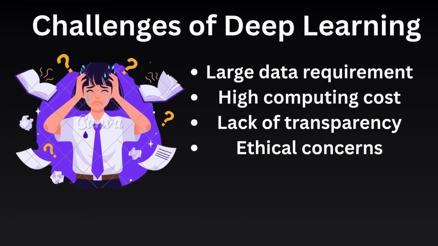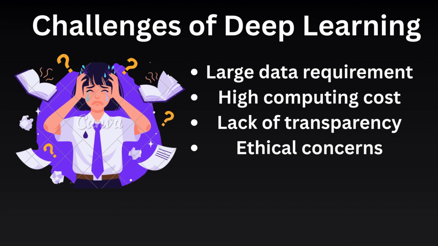Deep learning faces several important challenges that affect its development and use. One major challenge is the large data requirement. Deep learning models need huge amounts of high-quality data to train effectively, and such data is not always easy to collect. Another challenge is the high computing cost. Training deep learning models requires powerful hardware such as GPUs and consumes a lot of time and energy, making it expensive. There is also a lack of transparency in deep learning systems.